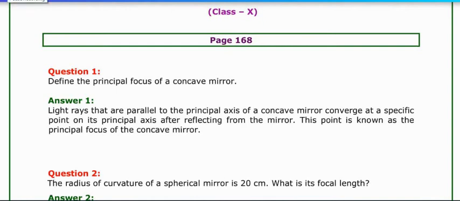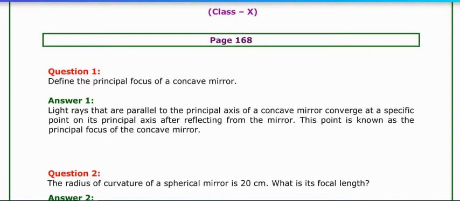Hello student, in this video we will see the question answers of chapter number 10, Light, Refraction and Reflection. The first question: define the principal focus of a concave mirror.